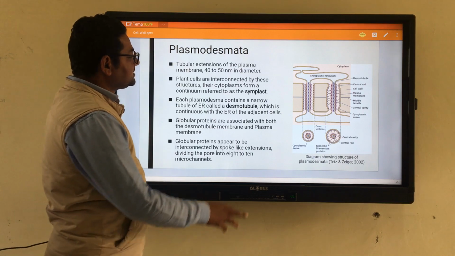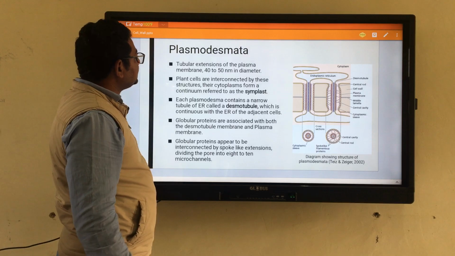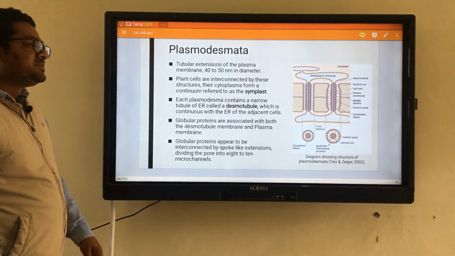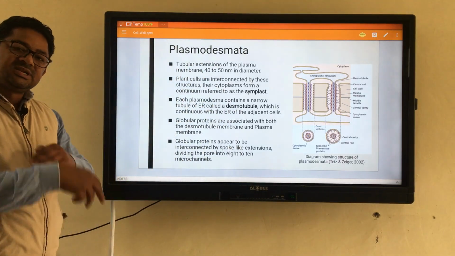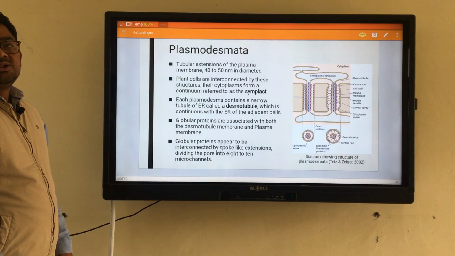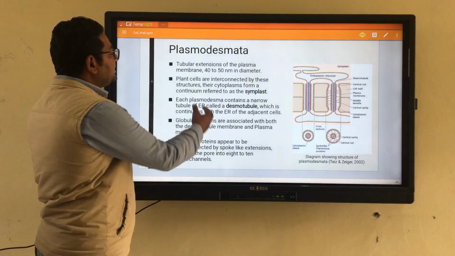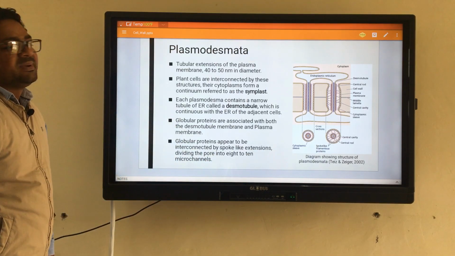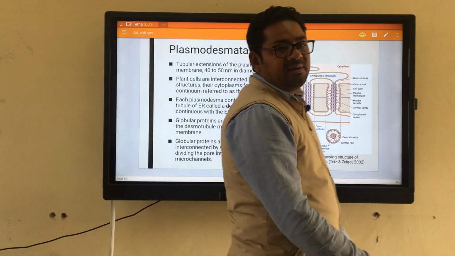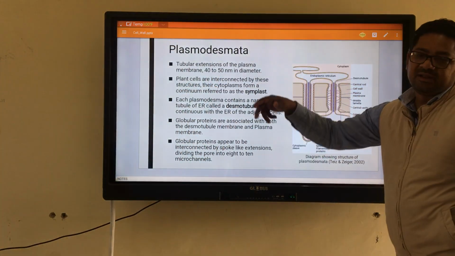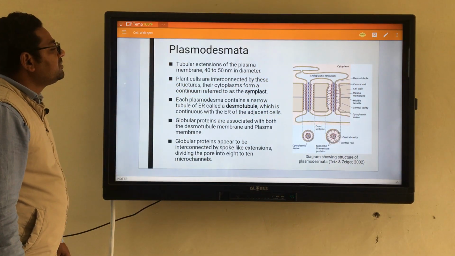This plasmodesmata is also an important thing. There are certain pores present in the cell wall, and by these pores one cell communicates with another cell. If you are defining this particular structure, plasmodesmata are nothing but certain tubular extensions of the plasma membrane of about 40 to 50 nanometer in diameter, by which two different cells communicate with each other. These tubular extensions are named plasmodesmata.